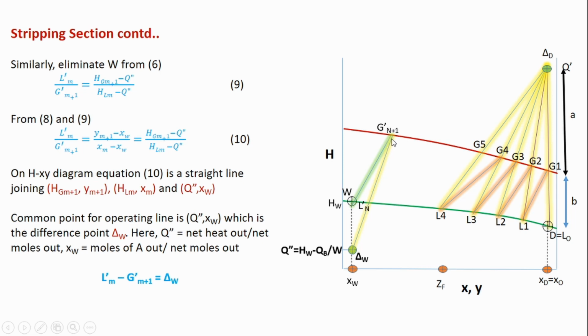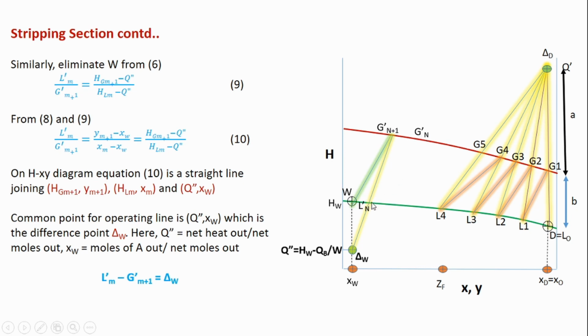This tie line represents a stage. Now this represents the liquid leaving the nth stage. The vapor leaving the nth stage is in equilibrium with this liquid, right? So I can get the vapor composition from the equilibrium data, and mark point G dash n.